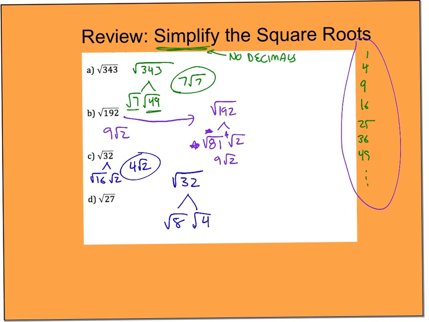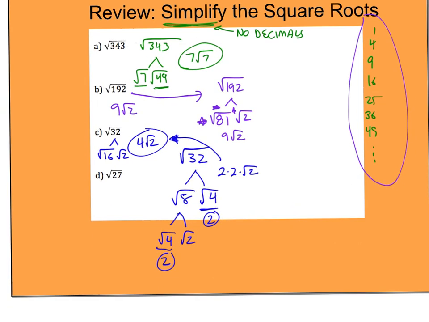You might have to take an extra step because you can absolutely take the square root of 4. That is absolutely right. But what you need to recognize is that square root of 8 is also 4 and 2. Okay, so I can take the square root of 4, that's 2. I can take the square root of 4 here, that's 2. So I would have 2 times 2 times square root of 2, which would just be that. Okay, so an extra step, but you still arrive at the same place. Okay, so you're not wrong if you go that route. You might just have a little bit more work to do.